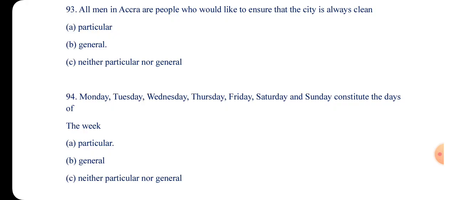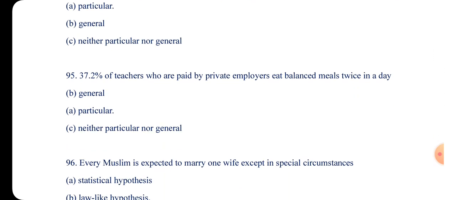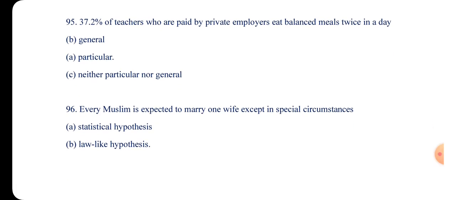Number 94, Monday, Tuesday, Wednesday, Thursday, Friday, Saturday, and Sunday constitute days of the week. So is this a general or a particular statement? Drop it, 94 for me. Number 95, 37.2% of teachers who are paid by private employers eat balanced meals twice in a day. So we have a particular statement, general statement, and then none of the above.